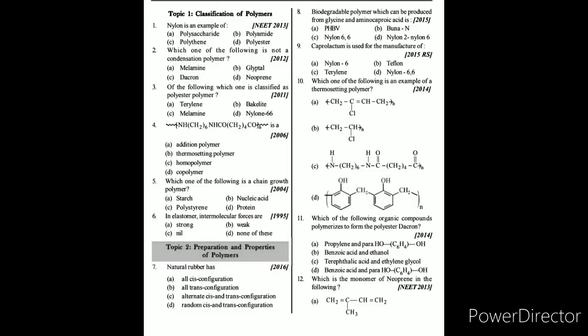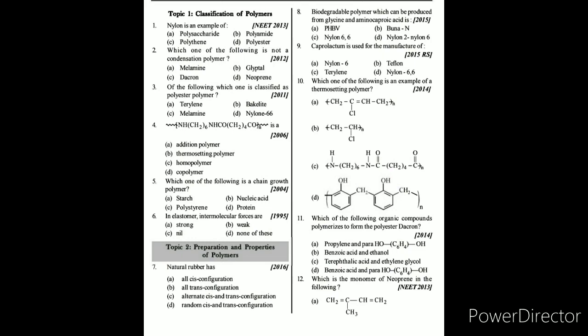First question: nylon is an example of the polyamide class of polymer. So the answer to the first question is B, polyamide, that is the CONH group.